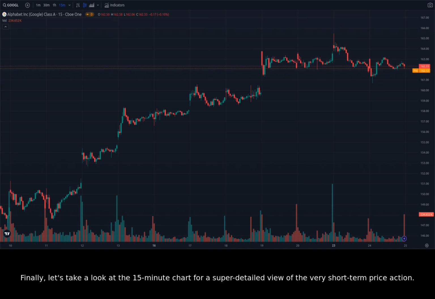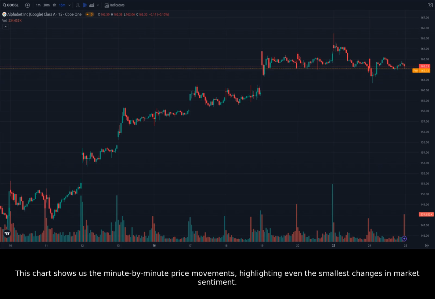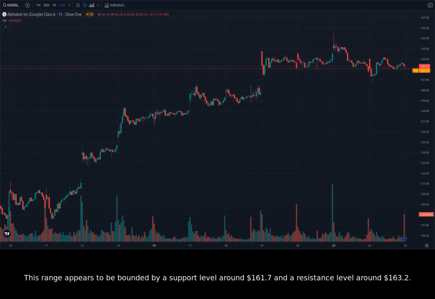Finally, let's take a look at the 15-minute chart for a super detailed view of the very short-term price action. This chart shows us the minute-by-minute price movements, highlighting even the smallest changes in market sentiment. Looking at the 15-minute chart, we can see that the price has been fluctuating between a narrow range in recent hours. This range appears to be bounded by a support level around